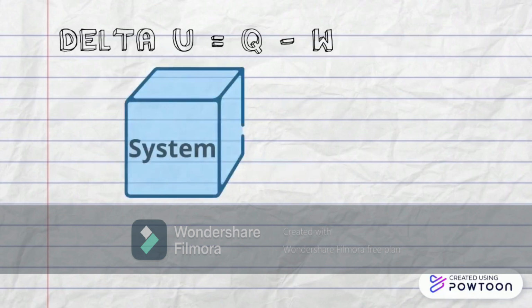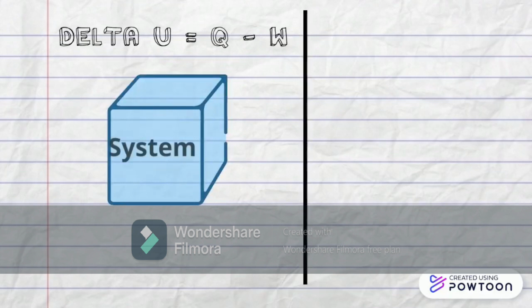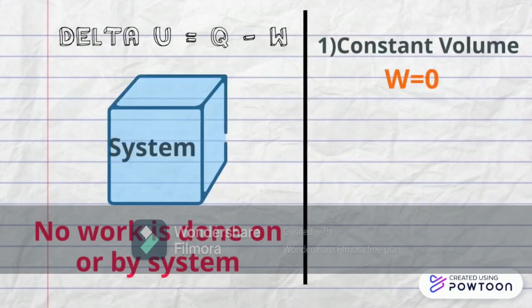Because of this law, we can outline a few different types of processes that can occur. If the process occurs with no change in volume for the system, that means that no pressure-volume work can be done on or by the system, so work is zero.